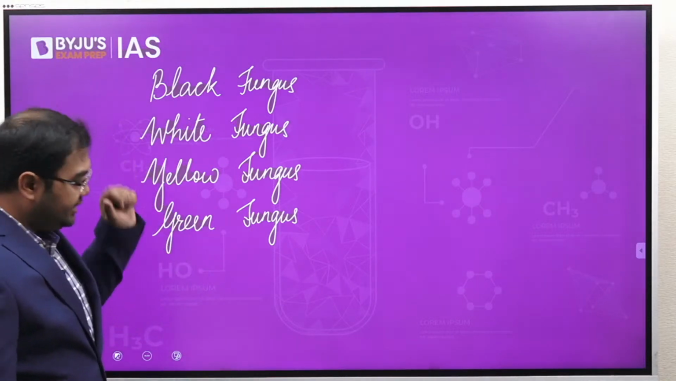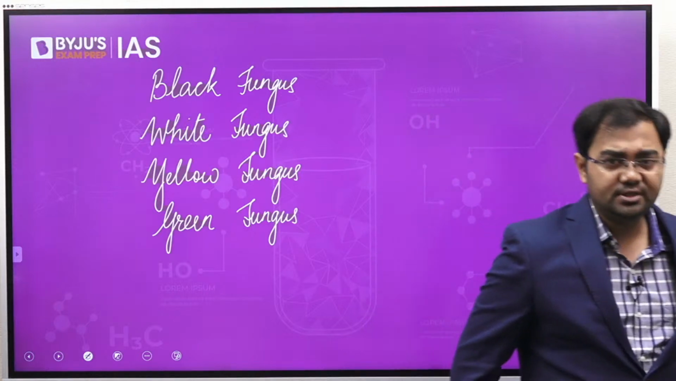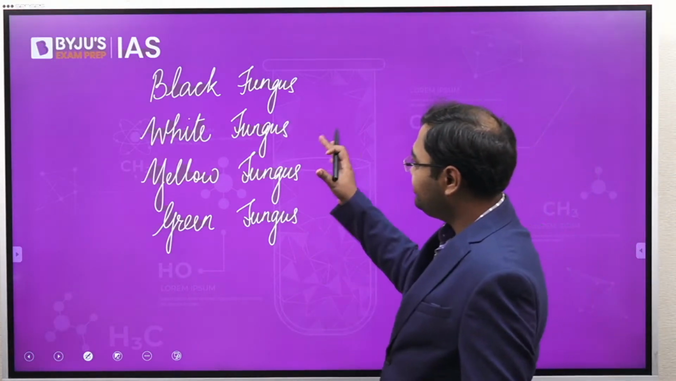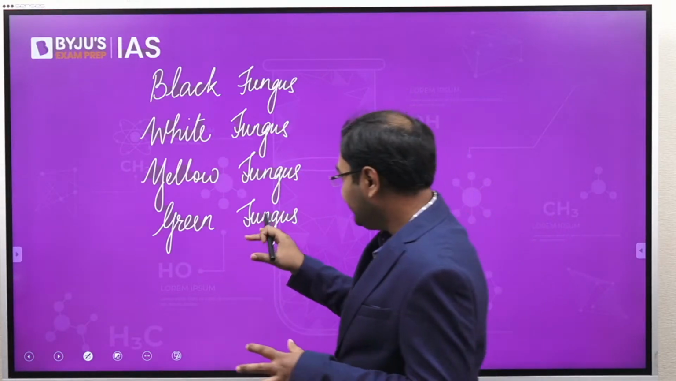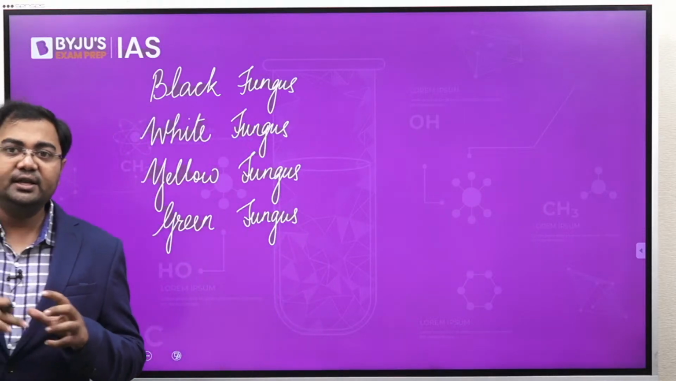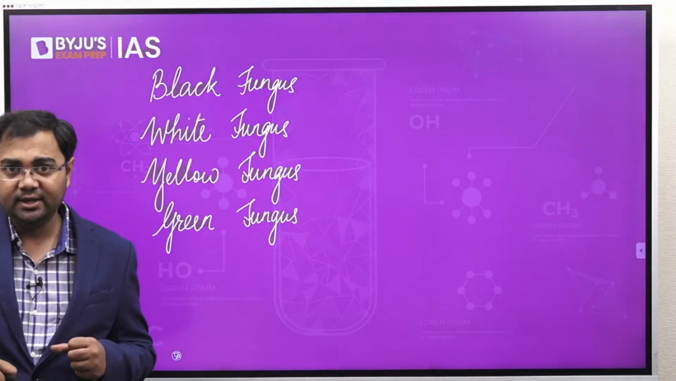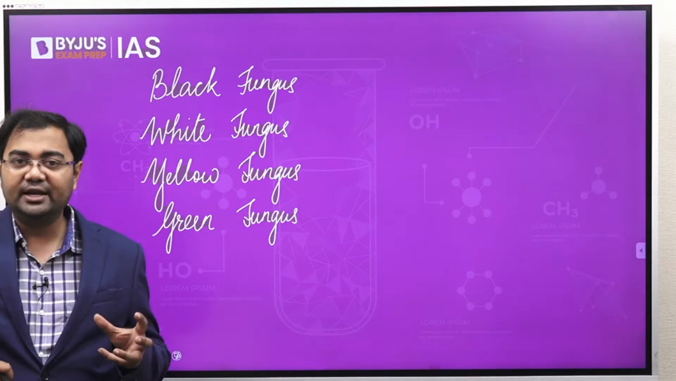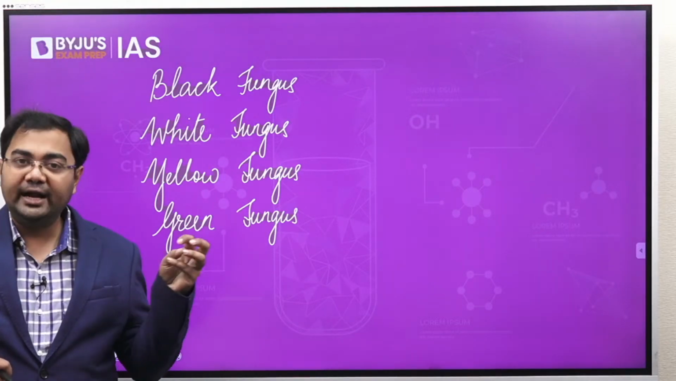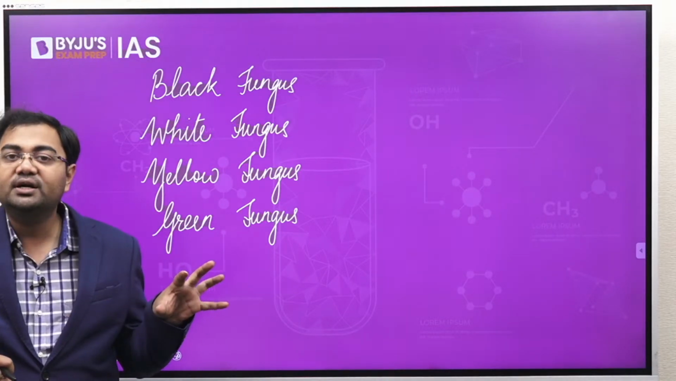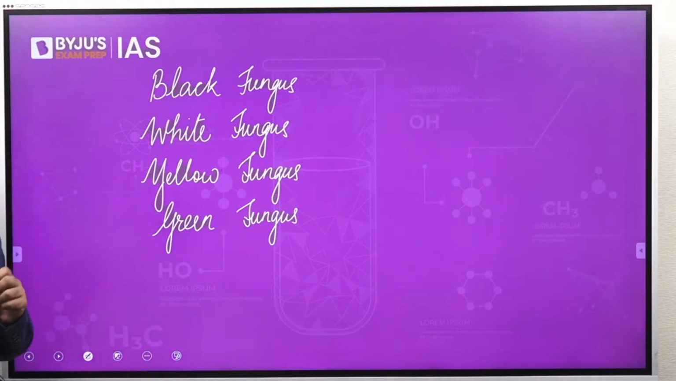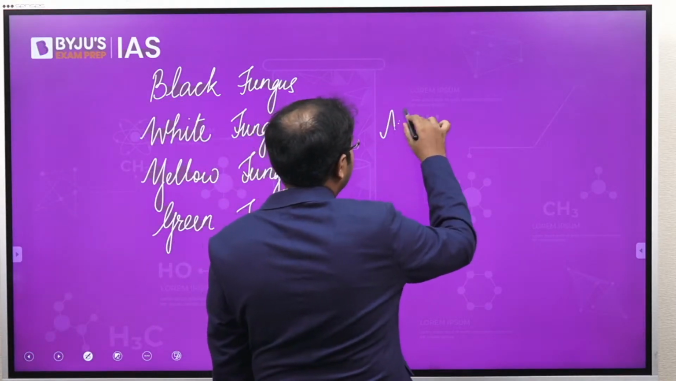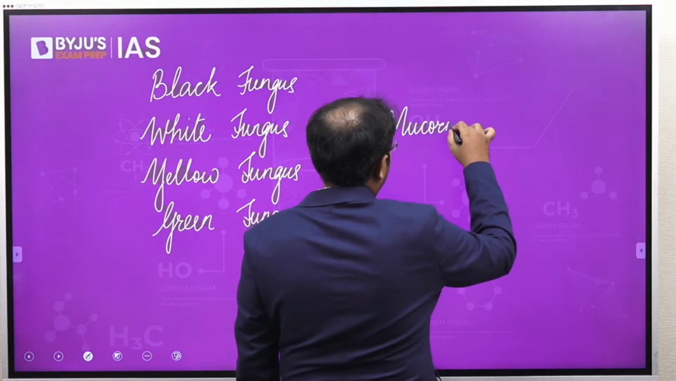So when we talk about these infections, they are caused of course by fungi. And when it comes to black fungus or white fungus or yellow fungus, we see that all these are from a very similar category, whereas the green fungus is from a slightly different category. Alright, green fungus is from a slightly different category, whereas white, yellow and black, these three are from a similar category. So the first one, that is black fungus, is sometimes also called mucormycosis. So just remember this term, mucormycosis.